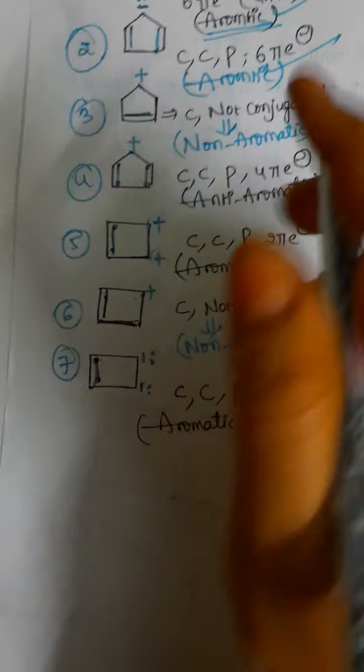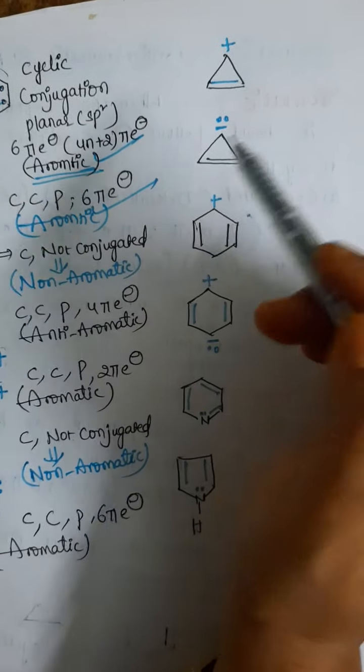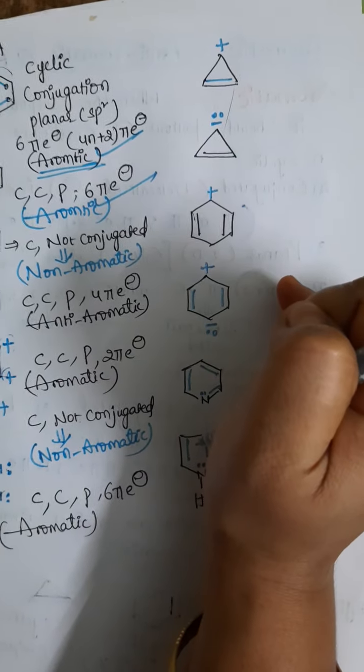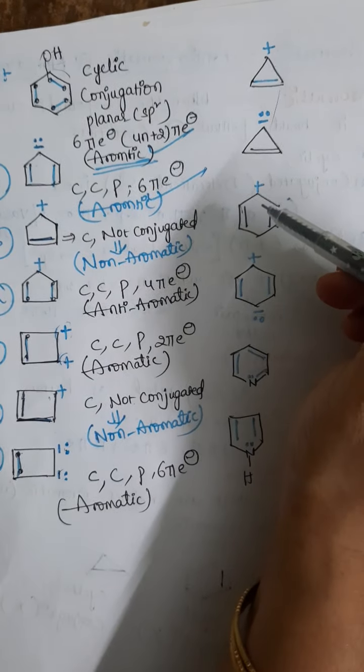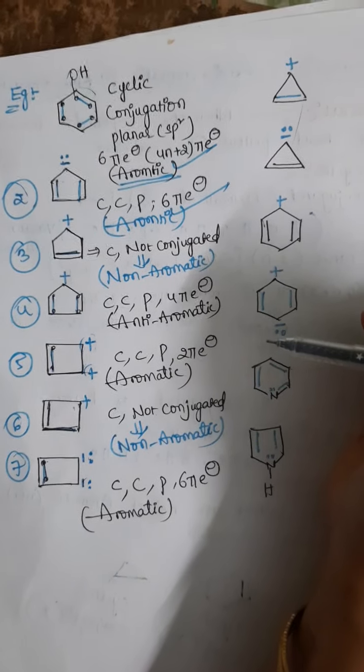A few more examples I have written beside, students. Just go through the conditions. These are the examples, so you will get which compound belongs to aromatic, non-aromatic and anti-aromatic.